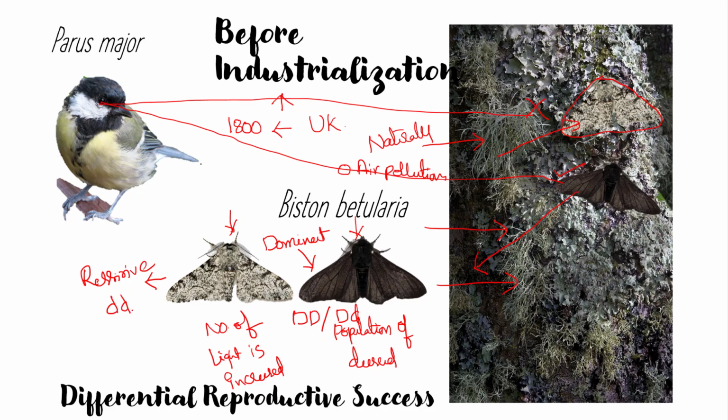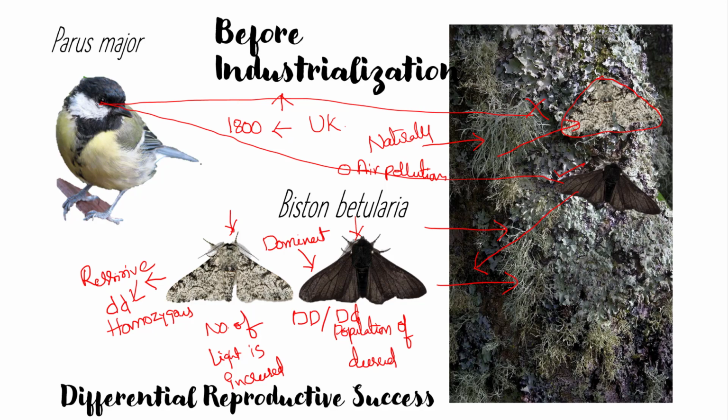But the light colored moth is controlled by alleles which are small d, a homozygous condition. So these two small recessive alleles, homozygous recessive, control this condition.